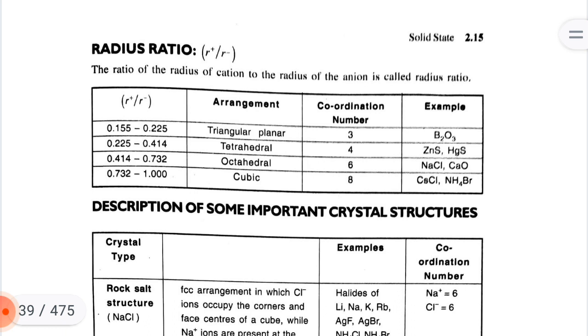Example is zinc sulfide, mercury sulfide. Radius ratio 0.414 to 0.732, arrangement is octahedral, coordination number is 6, example is sodium chloride and calcium oxide. Radius ratio 0.732 to 1.00, arrangement is cubic, coordination number is 8. Example is cesium chloride, ammonium bromide.